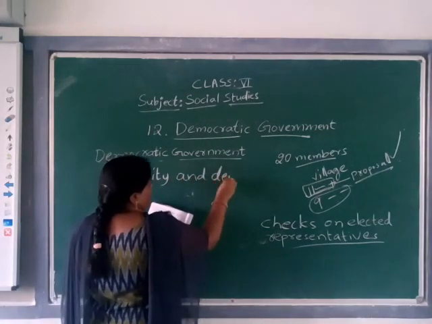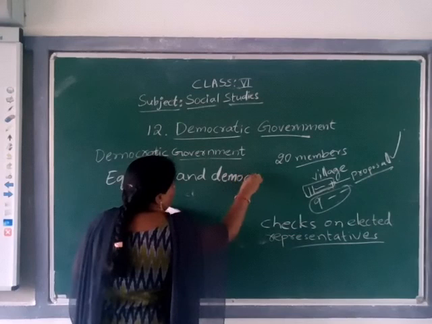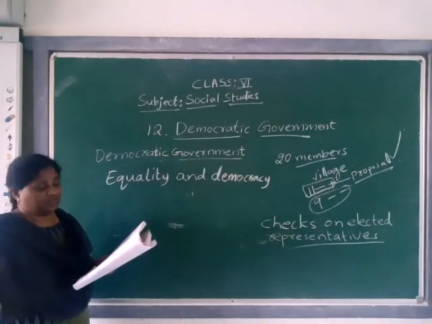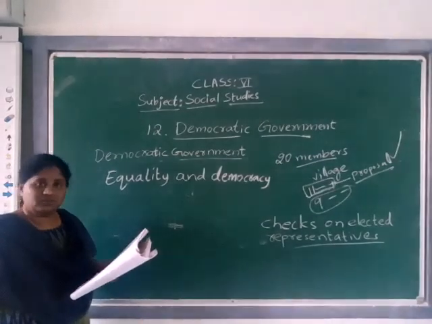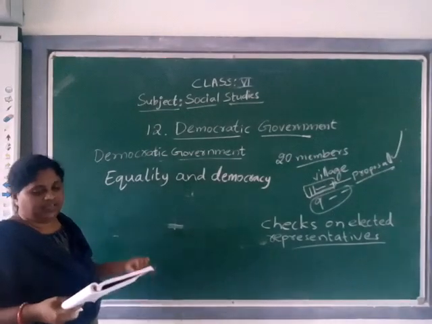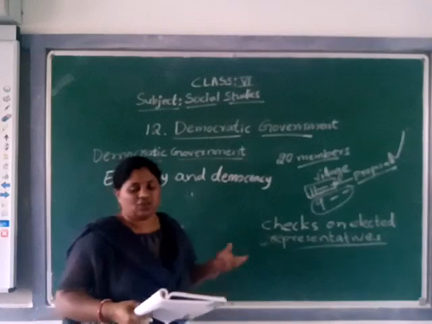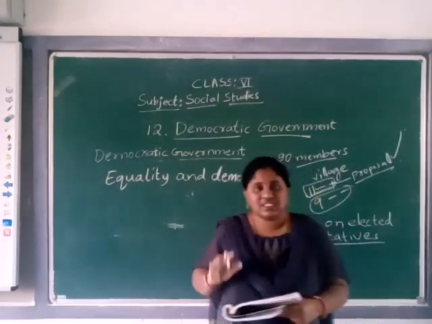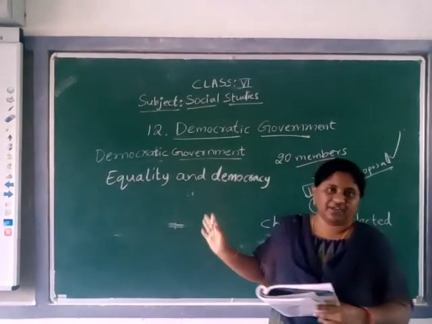Yes or no? In front of the government, everybody is equal, either men or women, poor or rich, literate or illiterate, beggars or officers. These are all similar in front of the government.